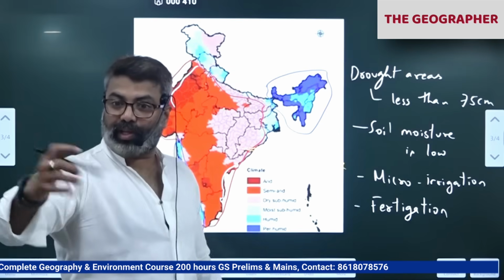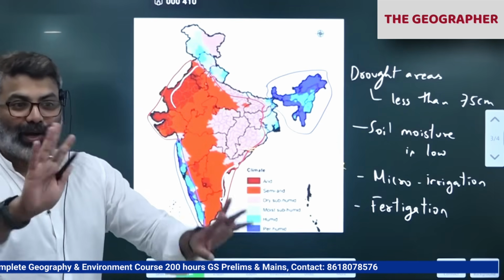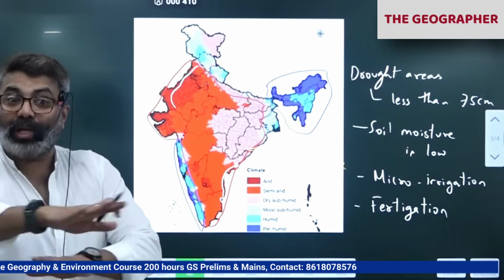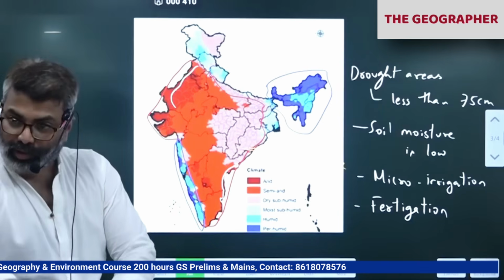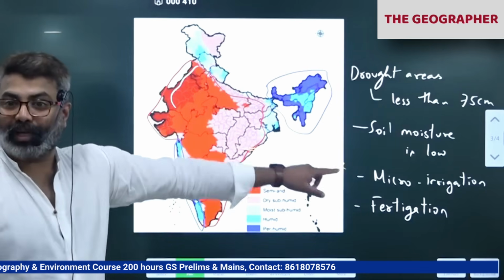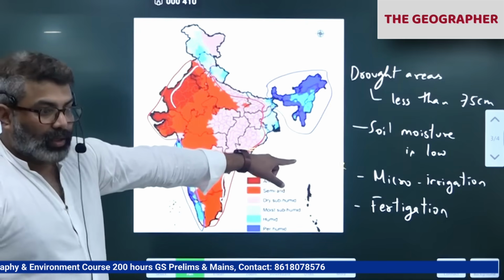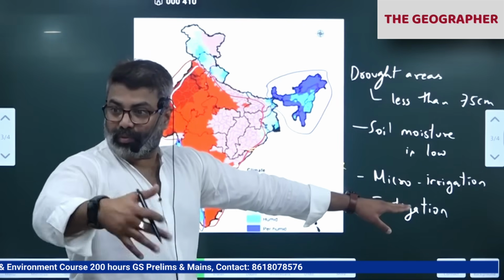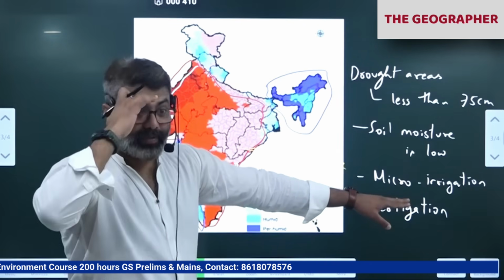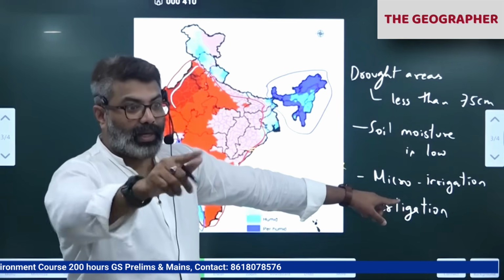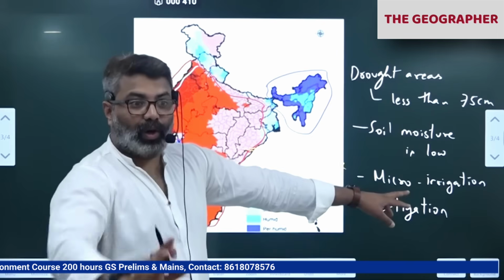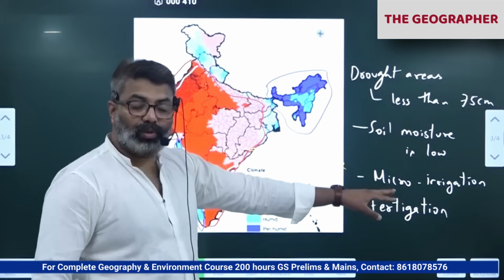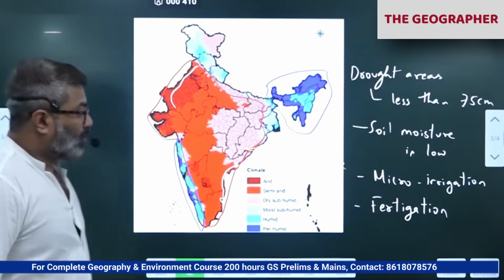Even in paddy, we think that flooding the paddy lands will increase the yield. No. The recent technique says we have to make sure the paddy lands are not always flooded. During some period, we have to reduce the water also. Alternate flooding we have to practice. New methods, SRI, which we call the System of Rice Intensification, have come now. New technologies and new practices have come, where we can increase the paddy yield by alternately flooding the land rather than always flooding the paddy. All of you have seen paddy land, right? So that's what we are talking about. So judicious use of water here, that also we need to address.